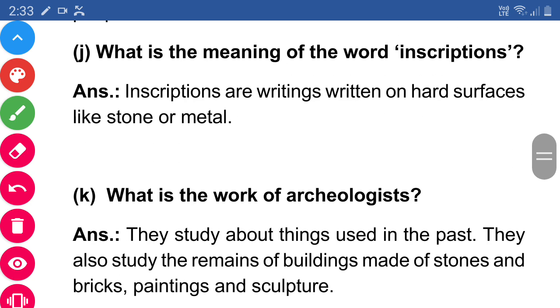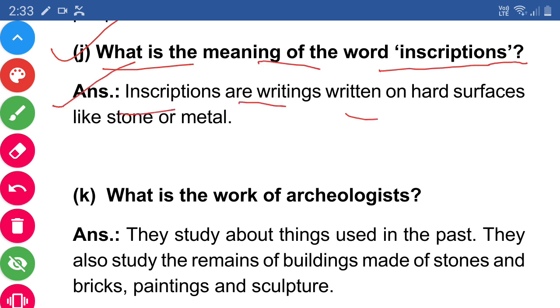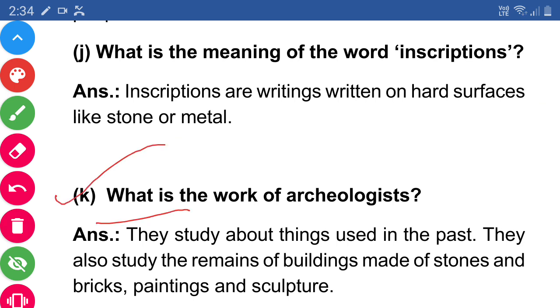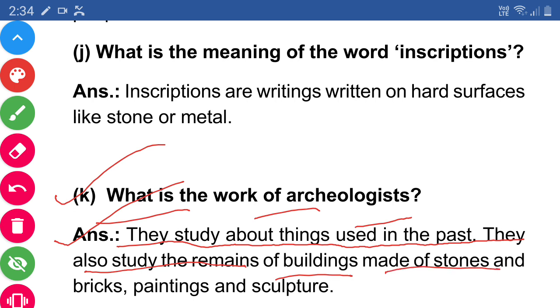Ordinary people. Next, J. What is the meaning of the word inscriptions? Answer. Inscriptions were writings written on hard surfaces like stone or metal. Next, K. What is the work of an archaeologist? Answer. They study things used in the past. They also study the remains of buildings made of stone and bricks, paintings and sculpture.